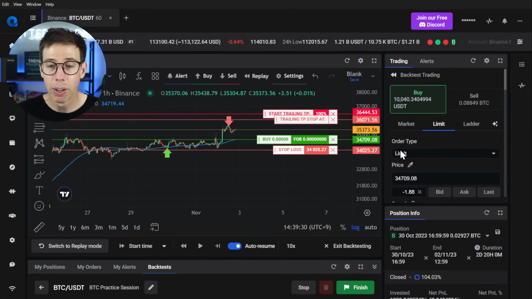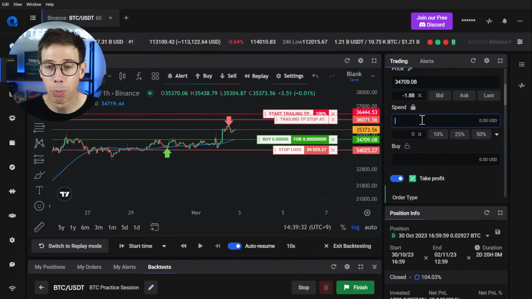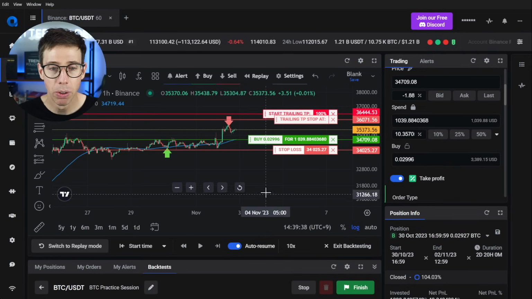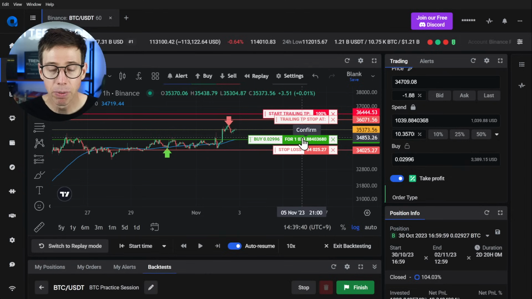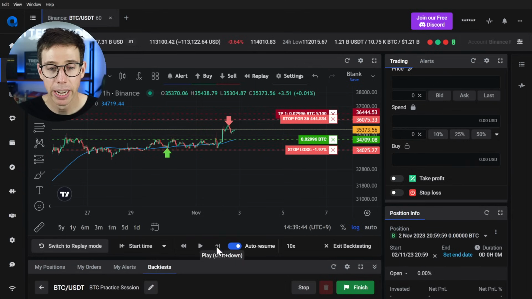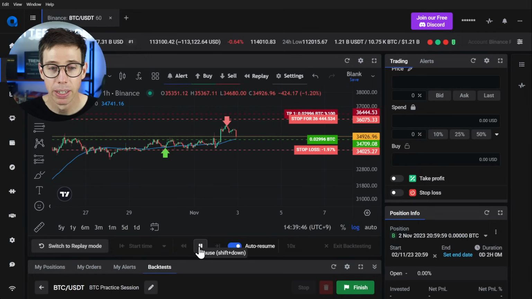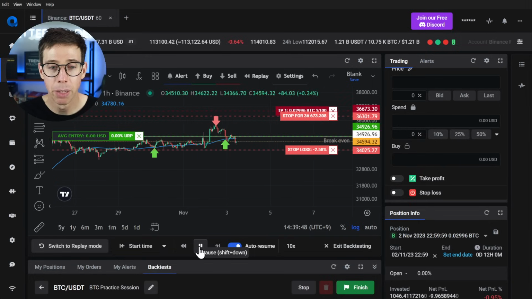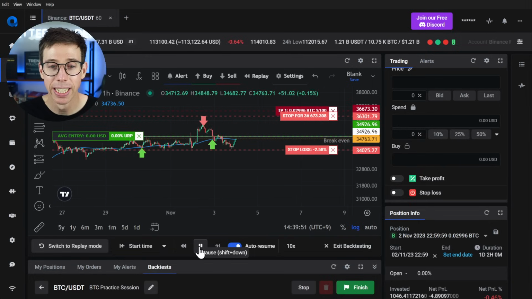Cool. And I'm going to make sure that I add how much I'm going to put in. So the first trade earned $40, so I'm going to do 1040. All right, cool. Let's go ahead, hit confirm, and see what happens. We're going to press the play button. There we go. We're in the position.